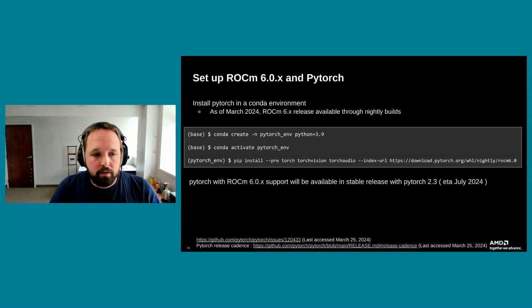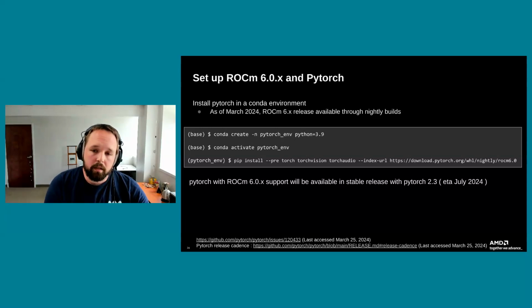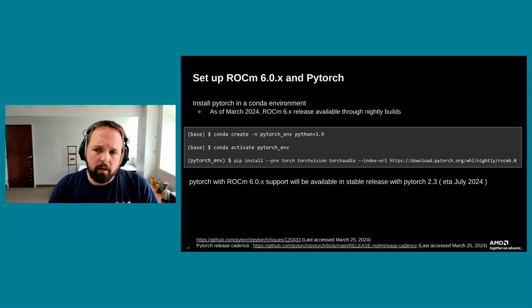Now, coming up very soon when PyTorch 2.3 is released, which currently is estimated for July of 2024, you'll be able to get the PyTorch ROCm 6 build in a stable release just from the standard index for PyTorch's ROCm builds. If you're interested in keeping track of that, where I find a lot of this information, specifically for PyTorch and a lot of the other open source libraries, is they usually have a release markdown file in their GitHub or GitLab repositories, and you can find the release cadence there. For PyTorch, the link here is down at the bottom.